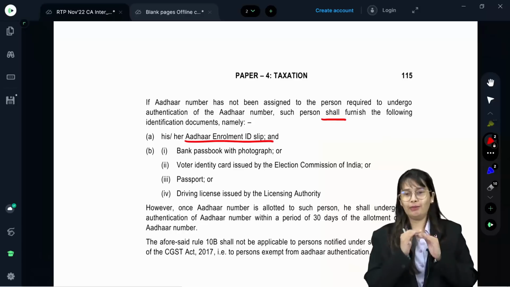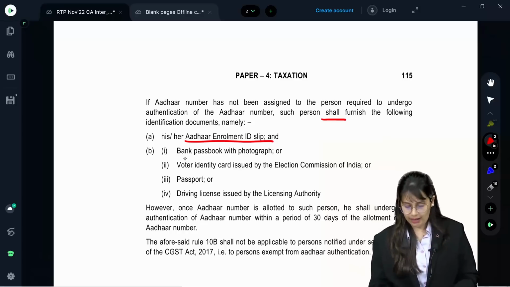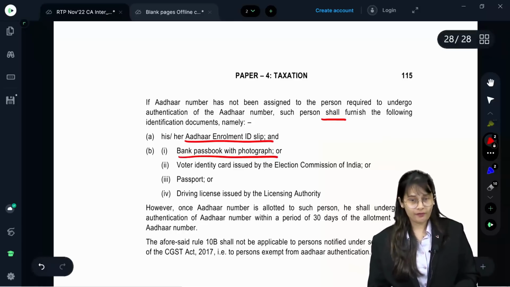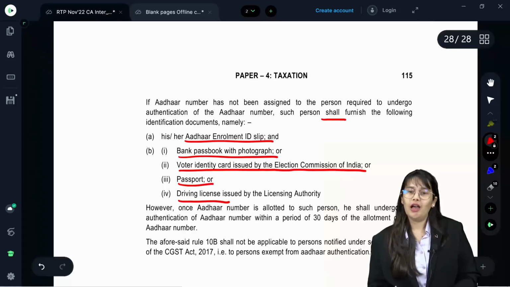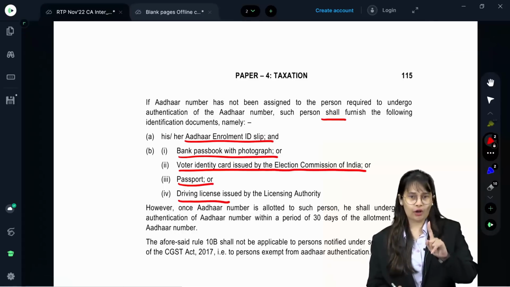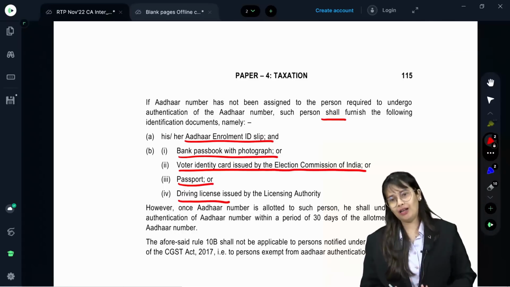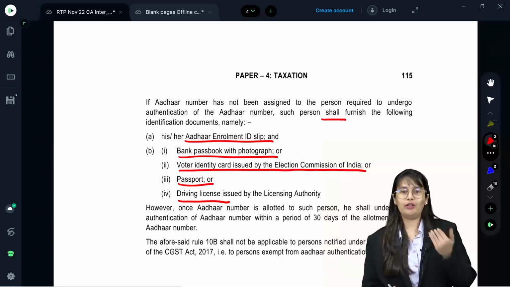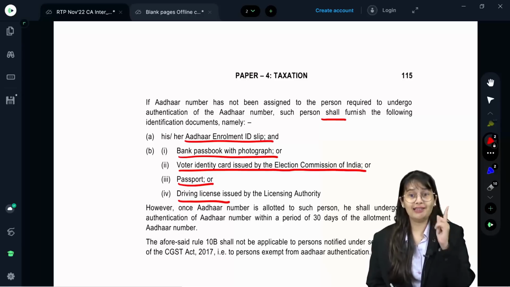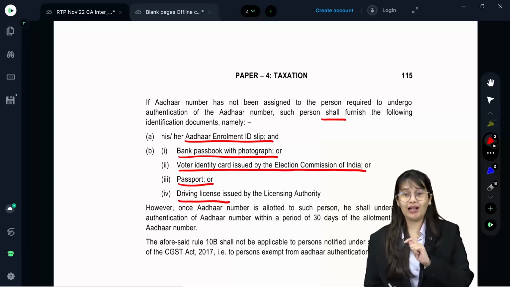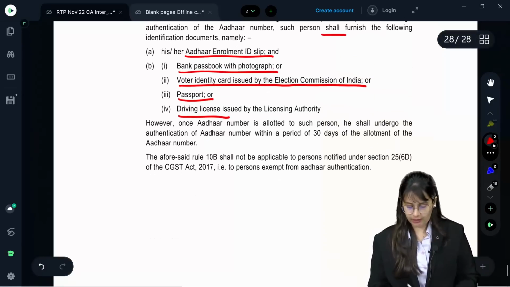So identity can be any of the following. It can be a bank passbook with photograph or voter ID card issued by the Election Commission of India or passport or driving license. Out of 4, any one document and the Aadhaar enrollment ID slip. If you provide it to me, it would suffice. But wait, once you get your Aadhaar number, please do Aadhaar authentication within 30 days.